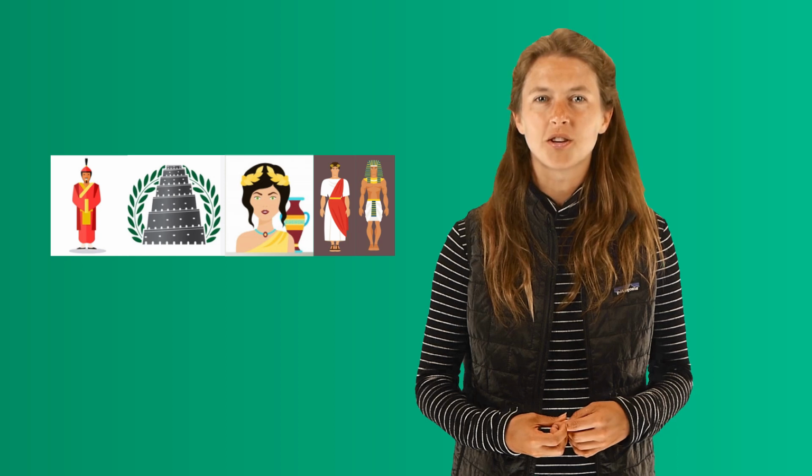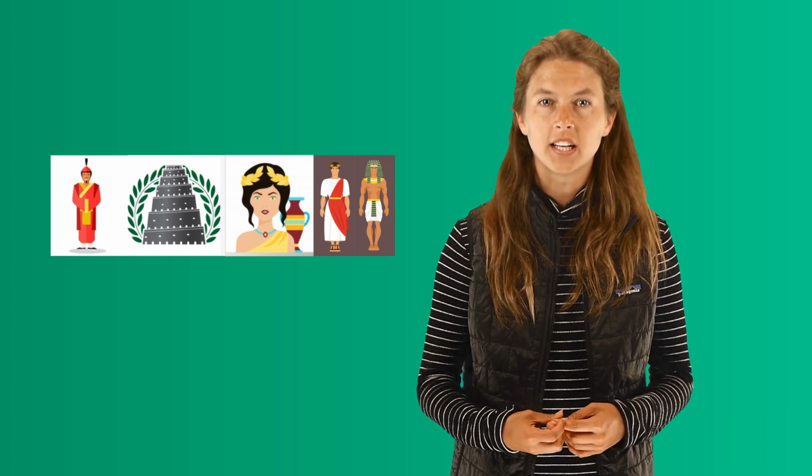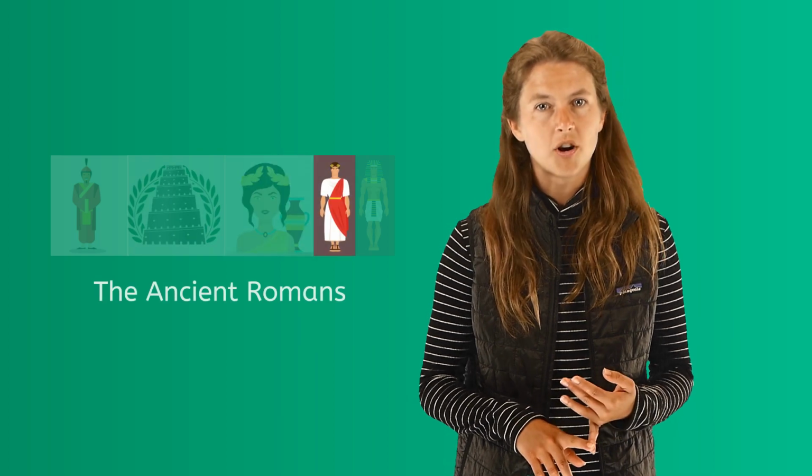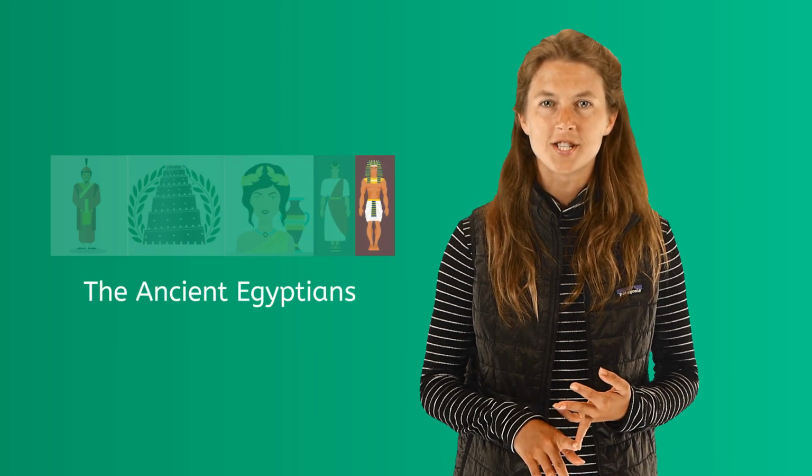In this video, you'll be introduced to the 5 main ancient cultures from the past, including the ancient Chinese, the Mesopotamians, the ancient Greeks, the ancient Romans, and the ancient Egyptians. You will also learn how historians label different time periods. Are you ready to blast into the past? Ready? Let's go!